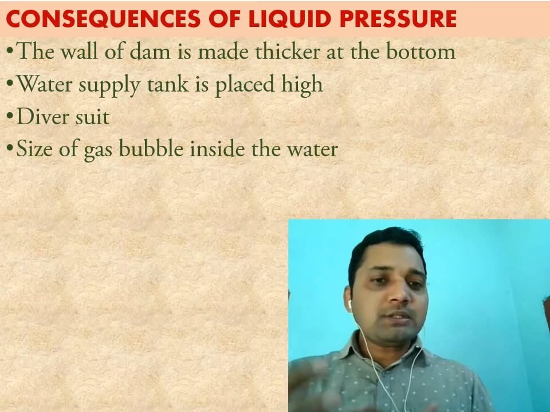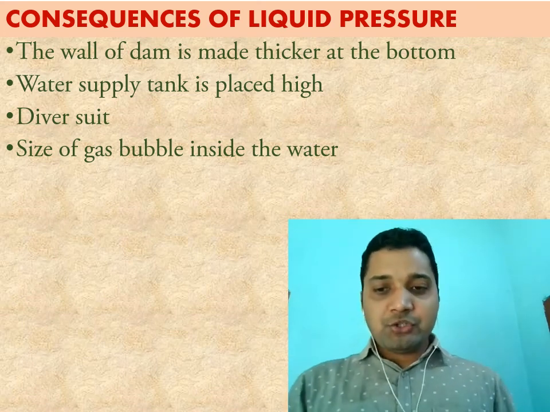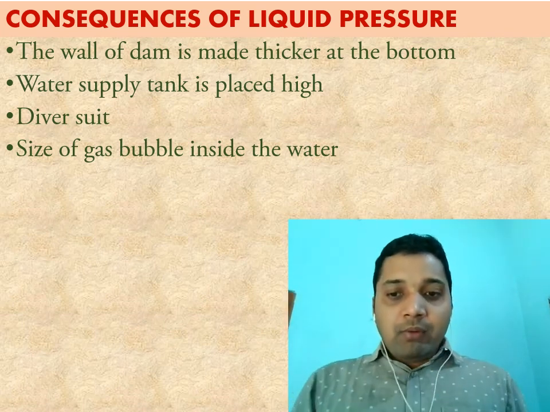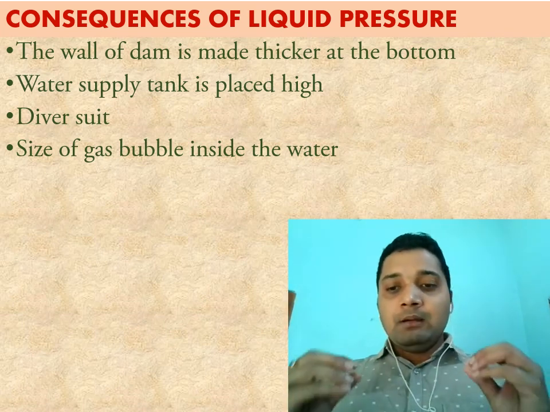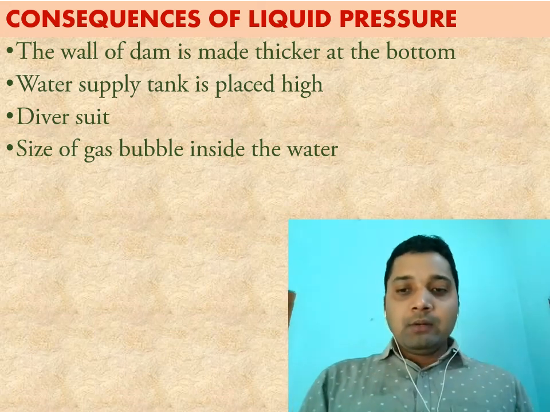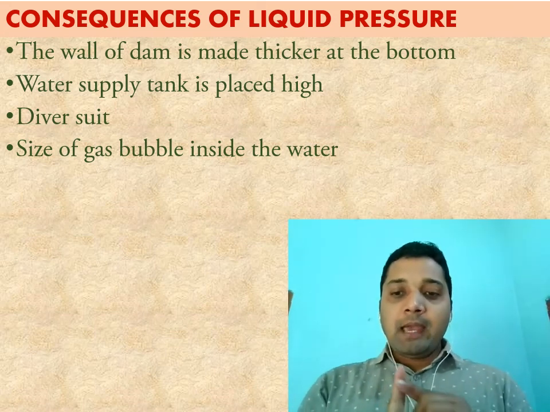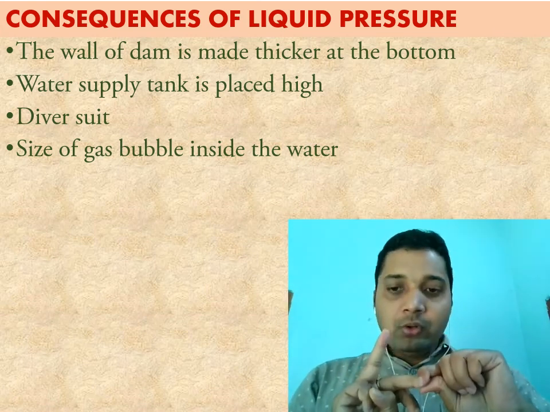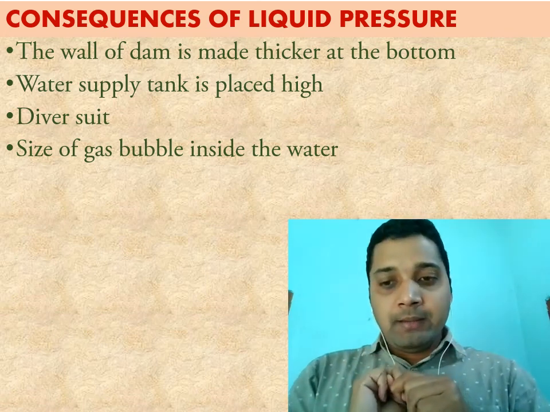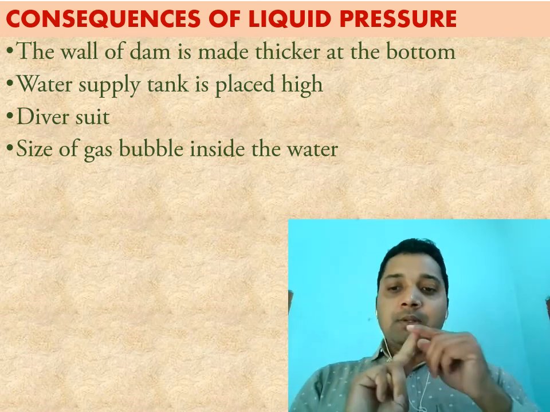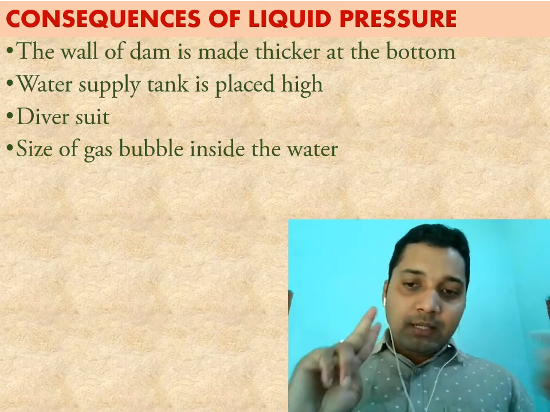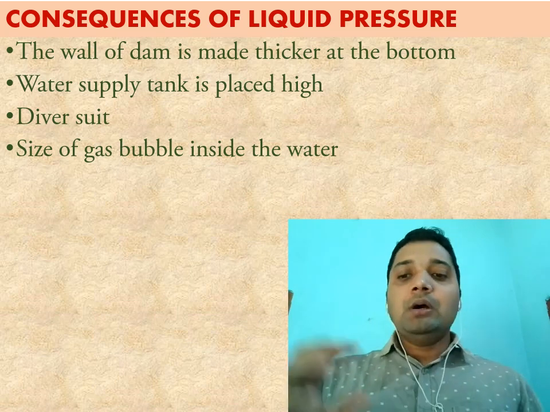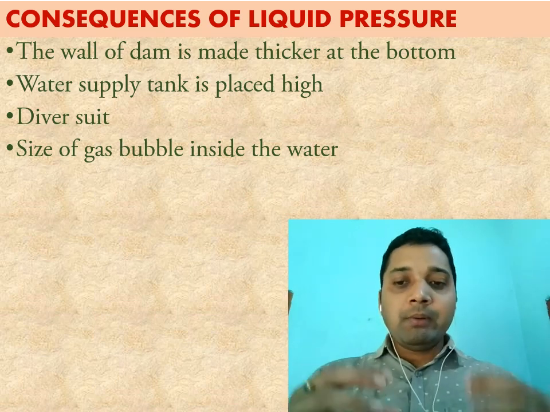There are many such consequences of liquid pressure by which we can explain and understand that liquid pressure depends upon three factors: h, rho, g. h, height of the liquid column; rho, density of the liquid; and third, acceleration due to gravity. So with the increase in height, pressure increases; with the increase in density, pressure increases; with the increase in acceleration due to gravity, pressure increases. So this is about liquid pressure, or the pressure given by fluid, what is pressure, and the fundamental concept.